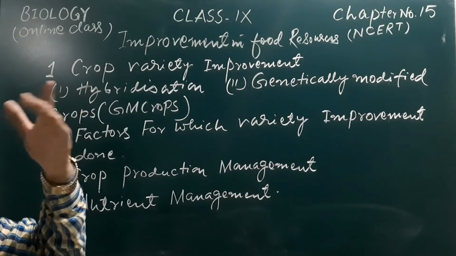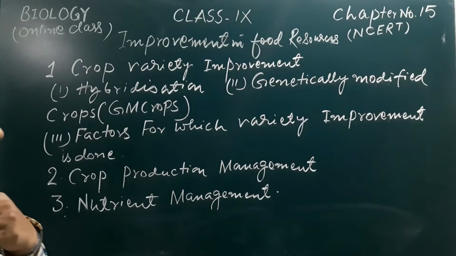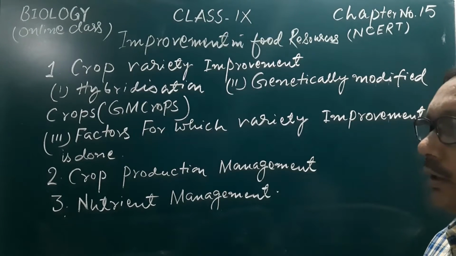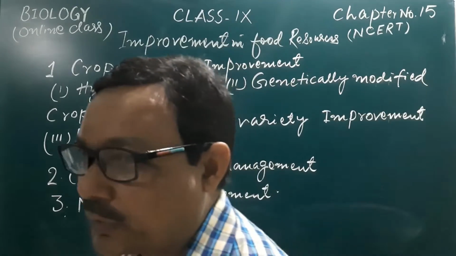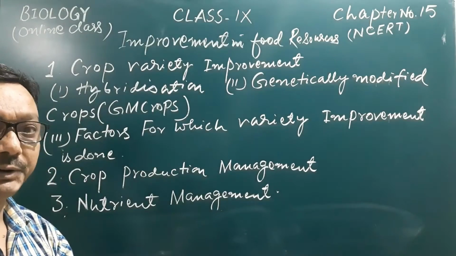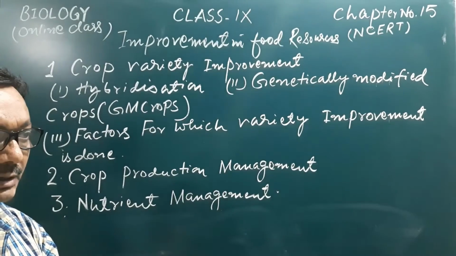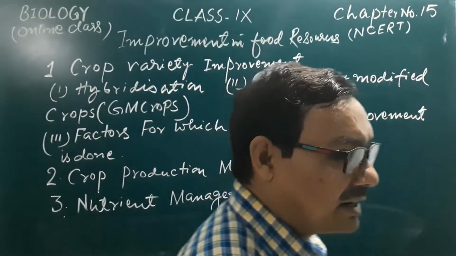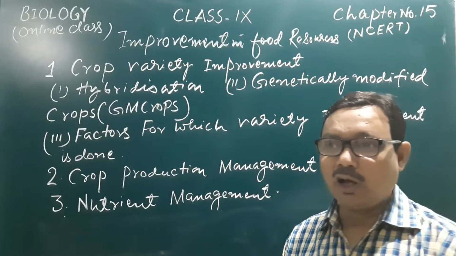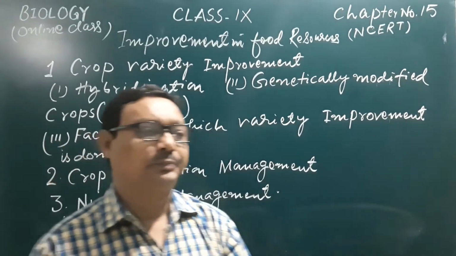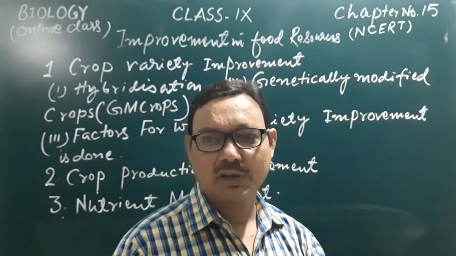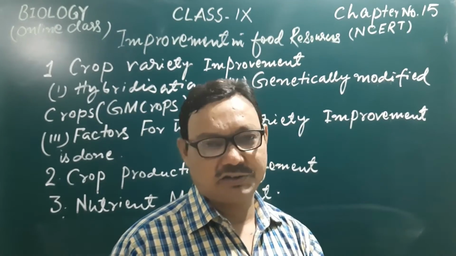In the last video, you have already seen why the improvement of resources in food is very essential for a country like India, where there is a huge demand of crops, and the food demands for different types of crops are at a large scale, because we are a densely populated country.